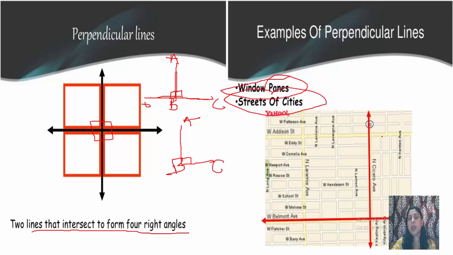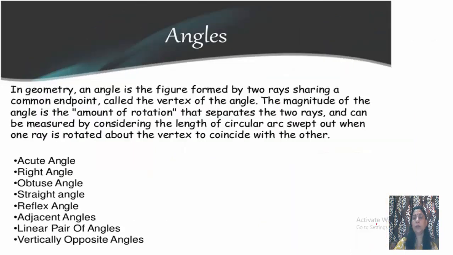As you can see, this is a street plan of a city. You can see this point of intersection here. This is a perpendicular line.